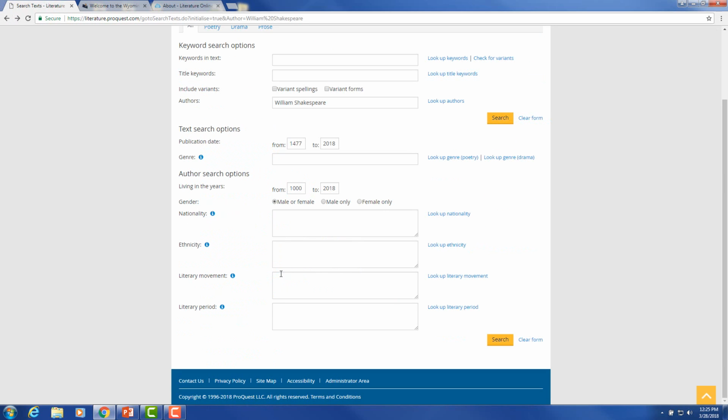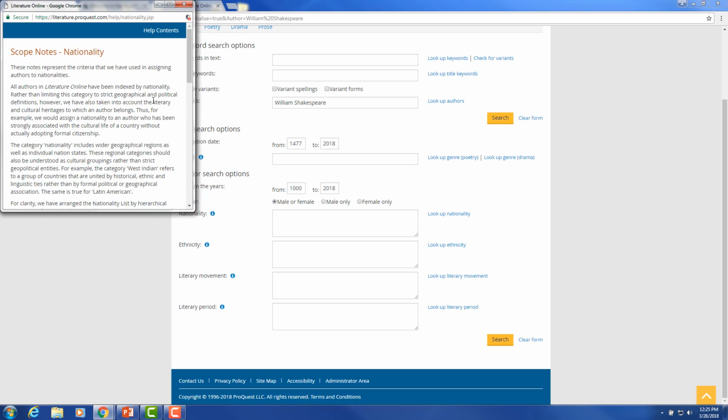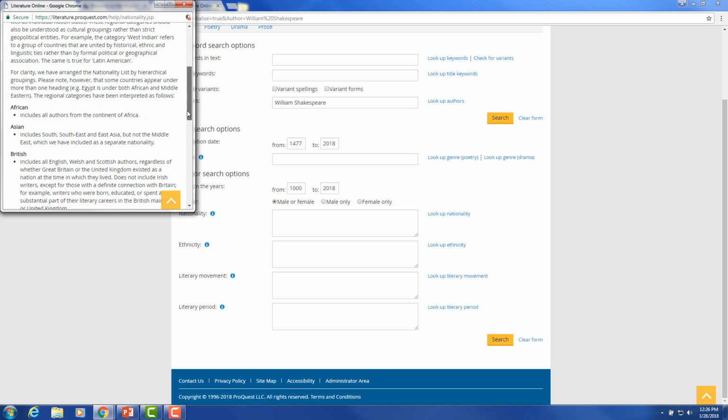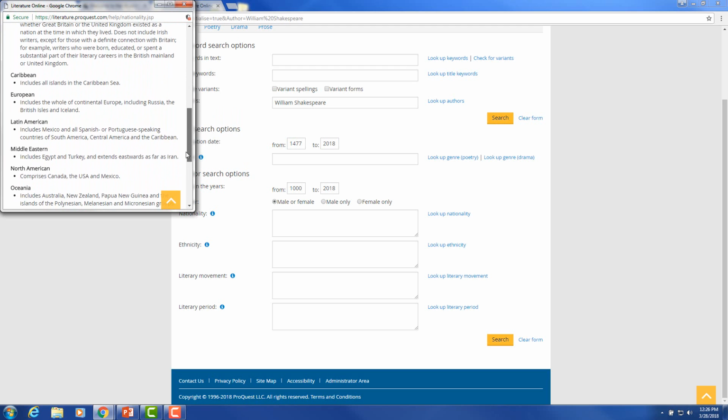The other thing to notice on these search pages, on the left of those boxes, are the little I for information. This pops up a window giving you the scope notes, either about nationality or ethnicity. So it's giving you what they're using, what the scope is, and the definitions of those.